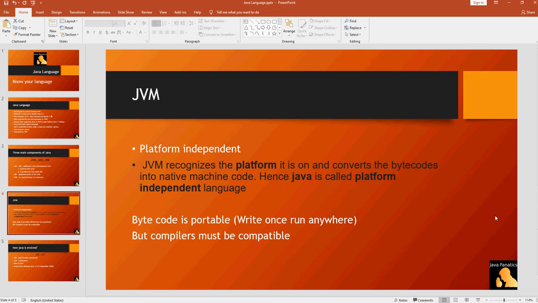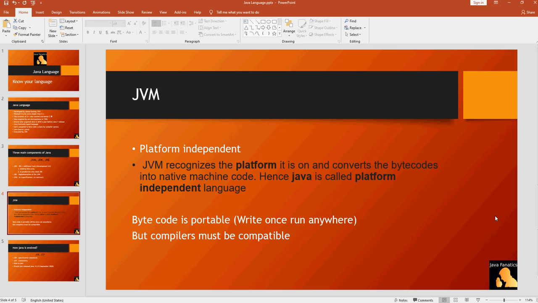You will get messages like cannot run Java code that was compiled by an old Java on a new version of Java. Things like that. So those are some of the things that you must be careful of when you're running your Java code: compatibility issues.